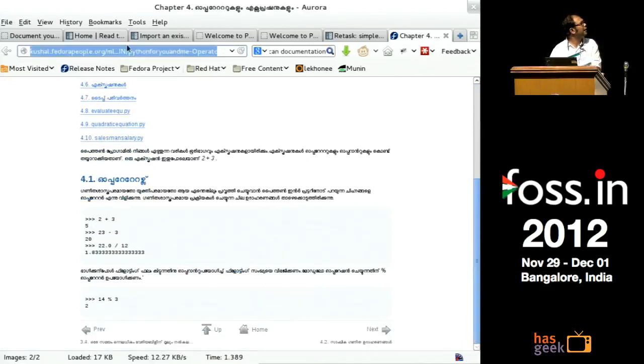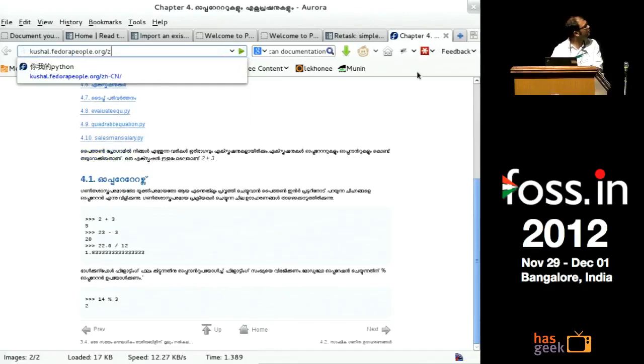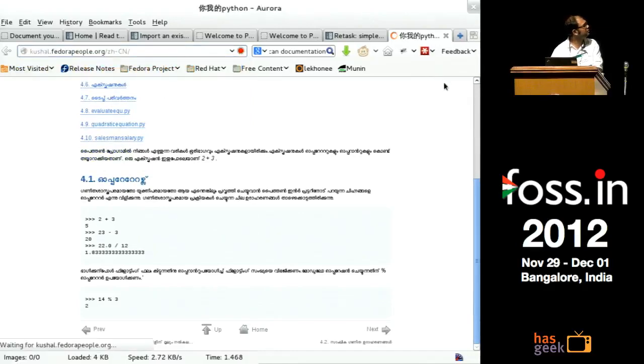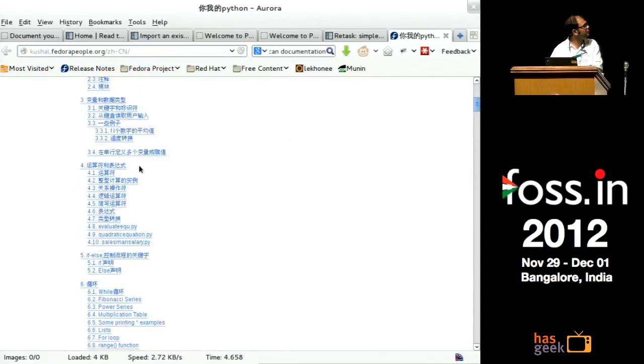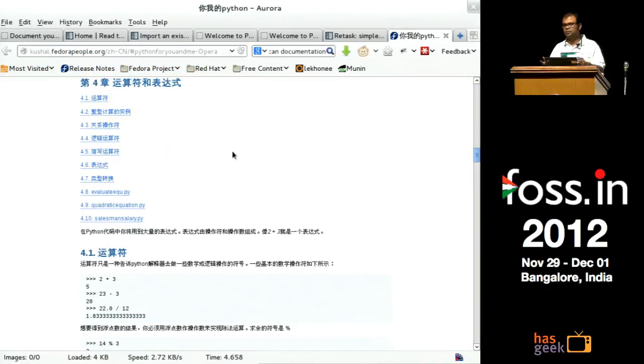There are a few other languages people are working on right now, I guess one of them is Chinese. I don't know what is written there, but I can guess it is correct, going by the guy who submitted the patches.